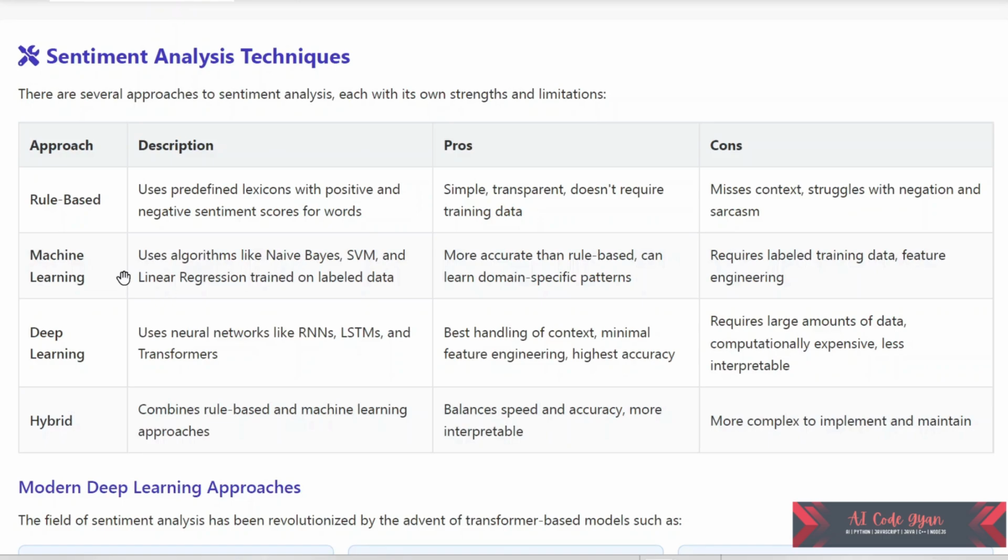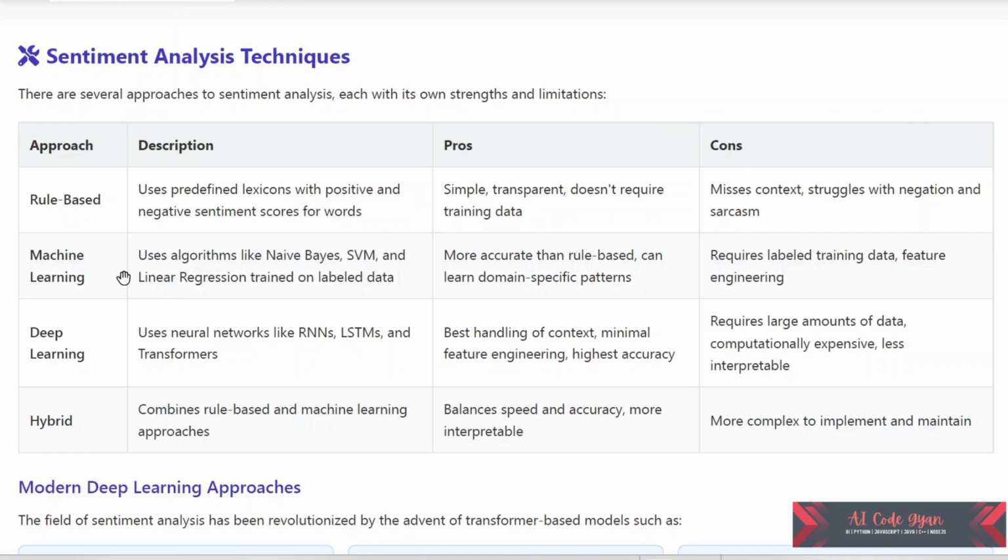The second approach is the machine learning approach. We use Naive Bayes, SVM, and logistic regression. That is trained on labeled data, or you can say supervised learning. So it is more accurate than rule-based. It can learn domain-specific patterns. But again, it has cons. It requires labeled training data and feature engineering, which is complex.